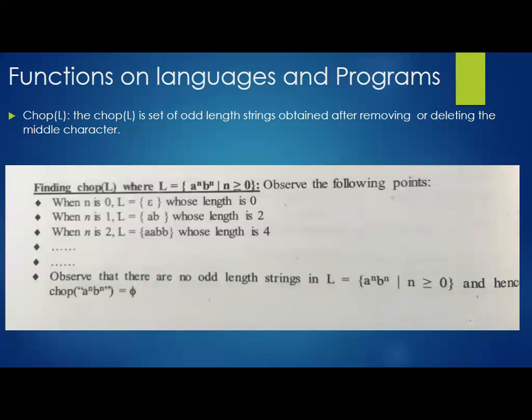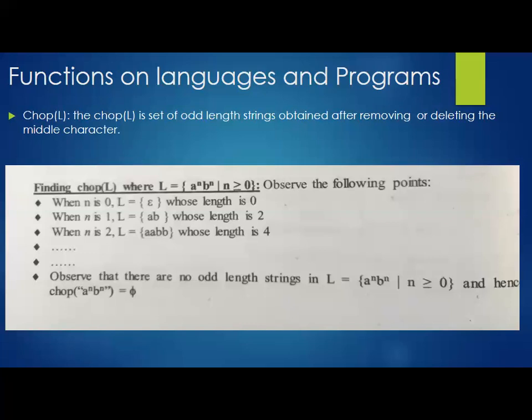But what is this odd length? It's a set of odd length strings obtained after removing. You may feel that after removing we should get an odd length language over here. No, this is wrong. Just observe, we need to make a little change in our definition. Chop L, or the chop of a language function, can be implemented over such a string which is already having an odd length in its language. Over that we can apply the chop L function.